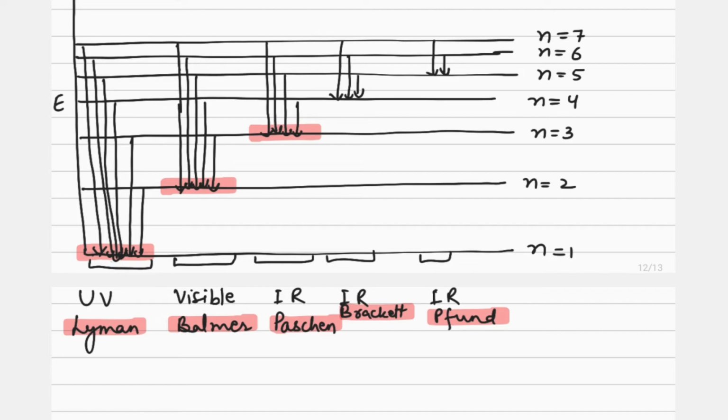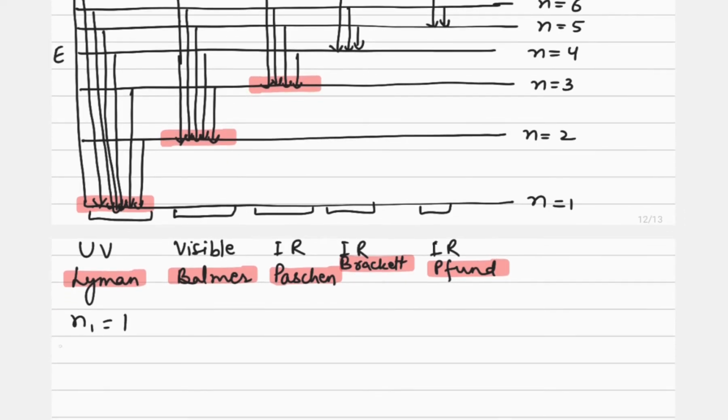What is the value of N1 in the Lyman series? In the Lyman series, the value of N1 is 1. It is fixed, while N2 is changing. N2 may be 2, 3, 4 and so on.